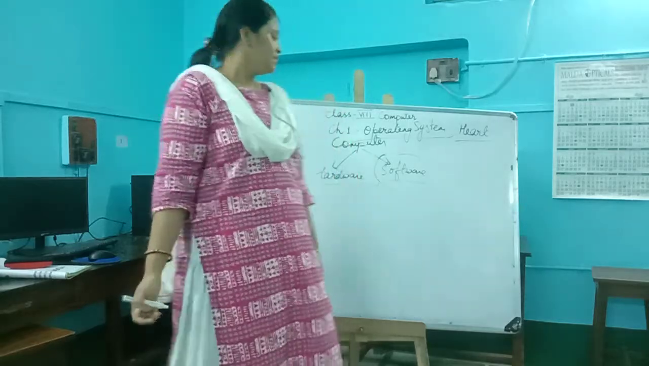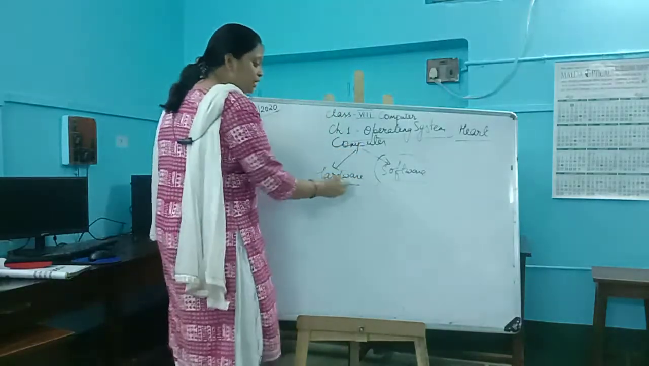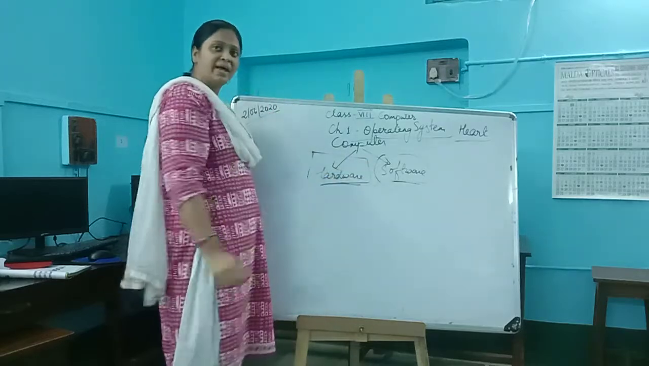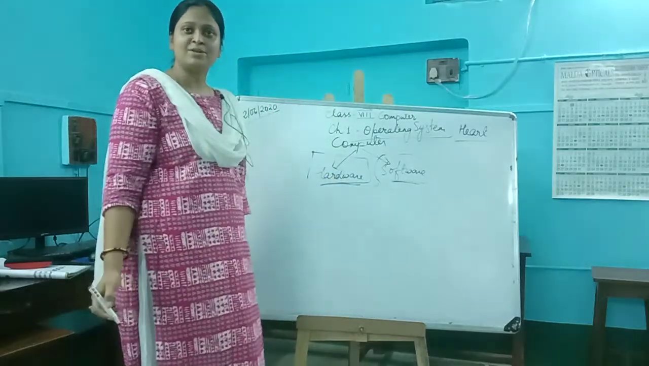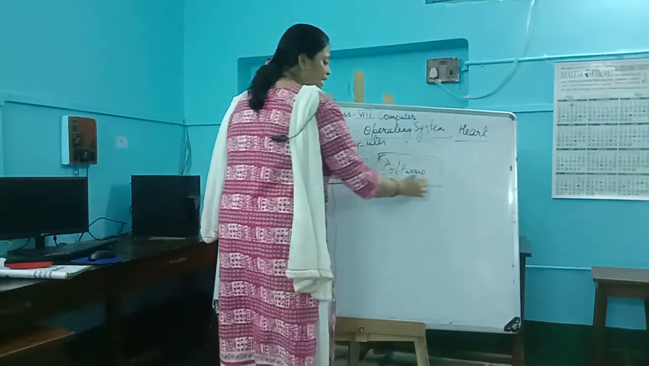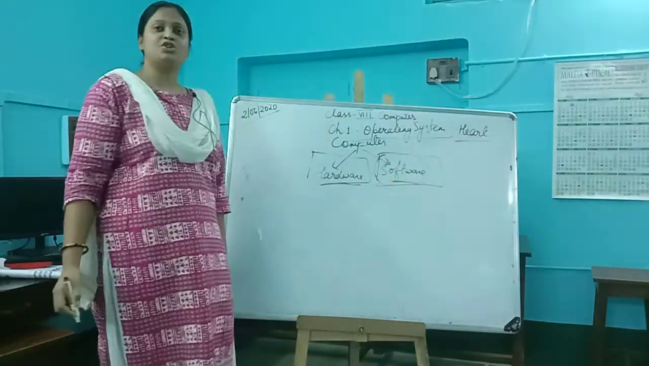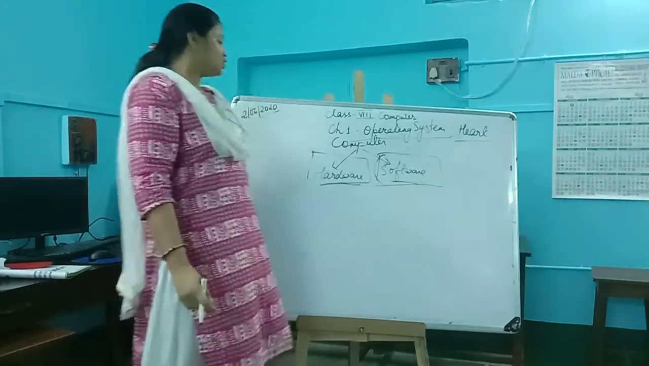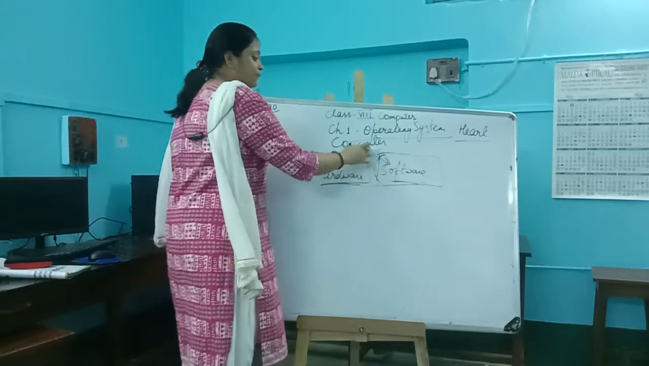So we got to know about the two components of computer. One is your hardware, which are the physical components that you can see and touch, and the other is your software, which are the instructions that can be seen only, you cannot touch them, okay? So these two components make up a computer.